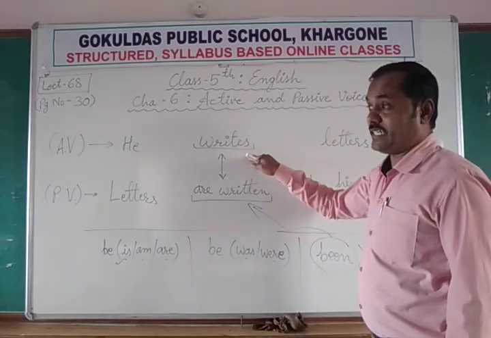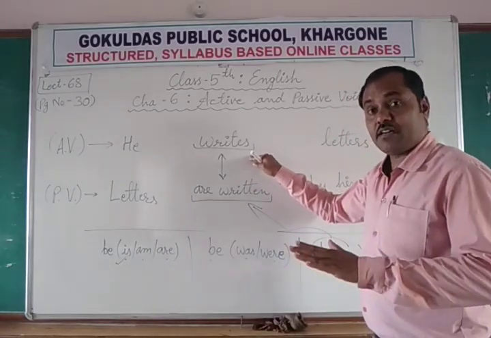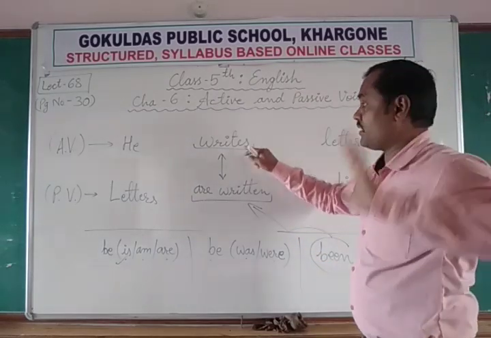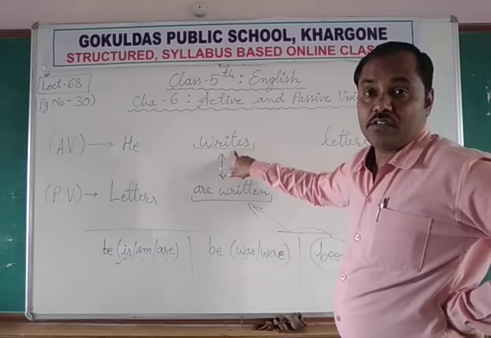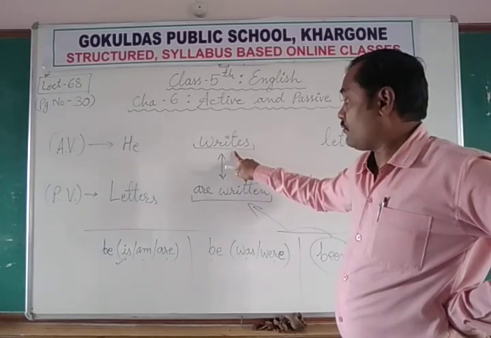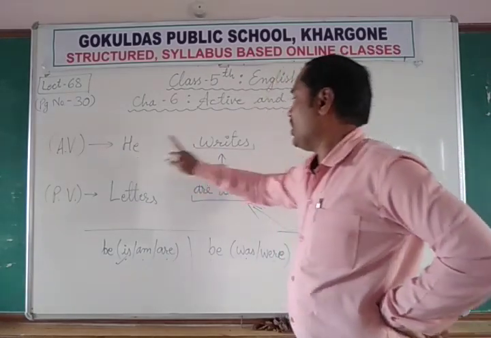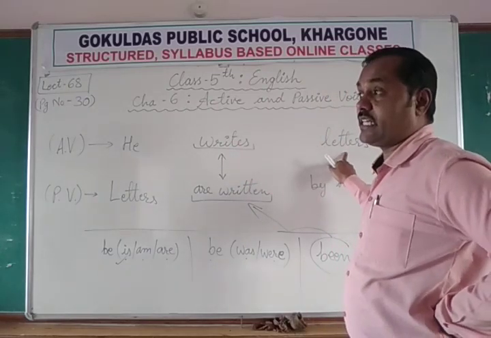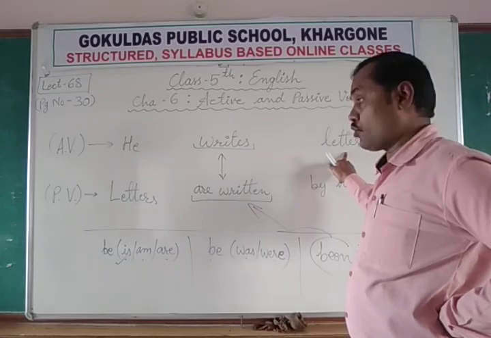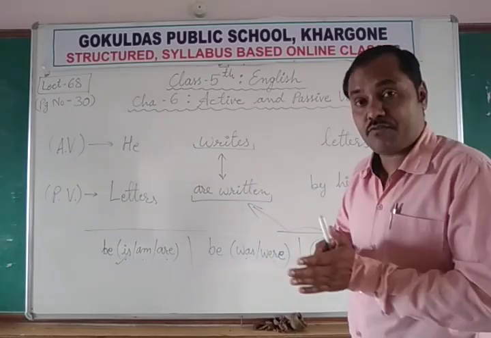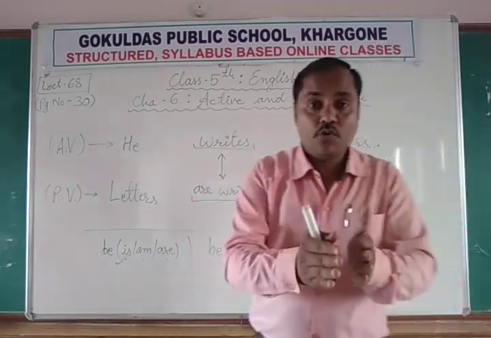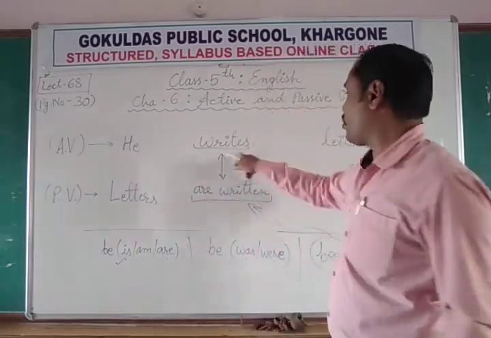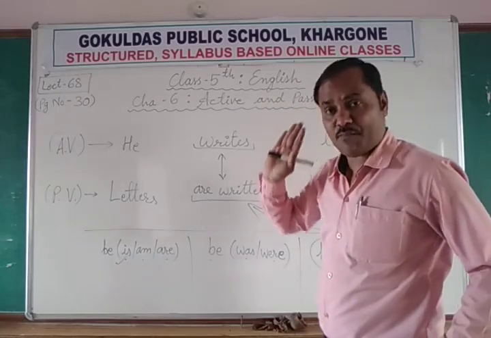Now suppose it is present tense, लिखता है. अगर हम बताते कि वो लिखता था, past tense, so past tense is used along with the verb's second form. He wrote letters. वह letters लिखता था. Wrote means the second form, past simple form of the verb. Write, wrote, written. He wrote letters, वो letter लिखता था, past tense.